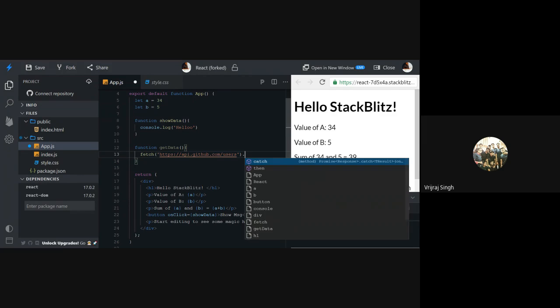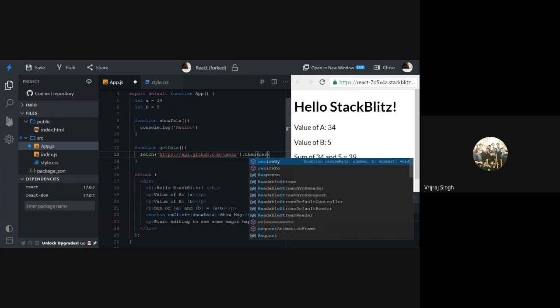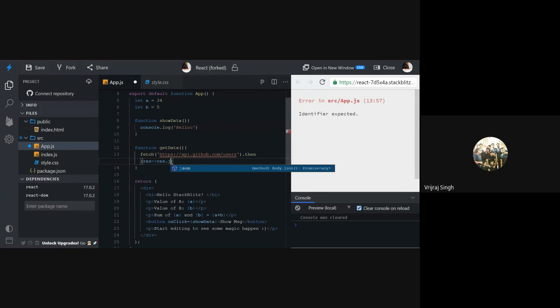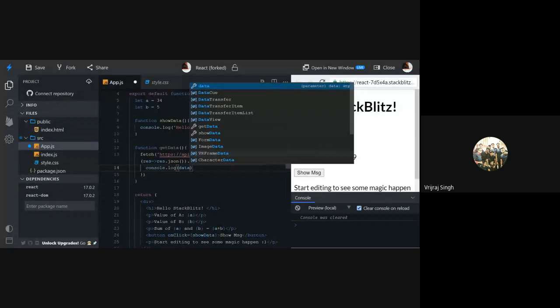So you can handle it with the help of the then block, and after the then block, we will receive this promise as a result, and then you can convert those results into JSON, and again this will work as a JavaScript promise. So here you have the final data. You can print the data in the console window. Let's say I will print the data in the console window.